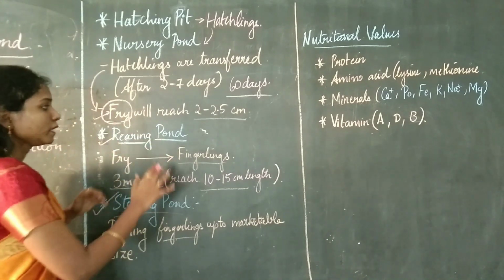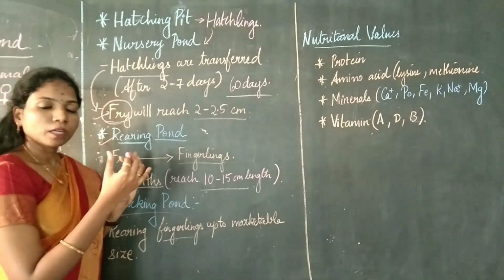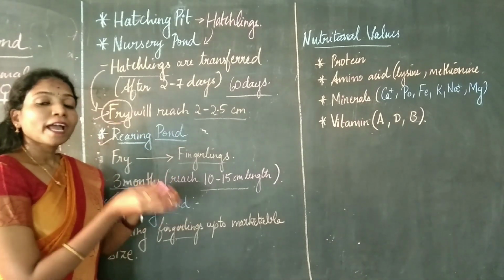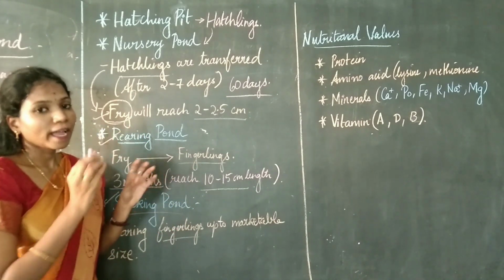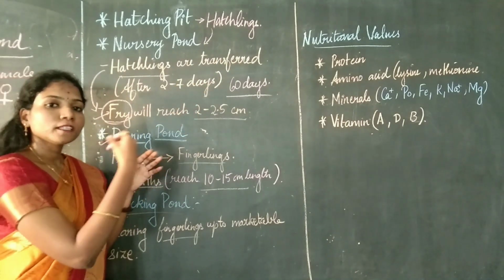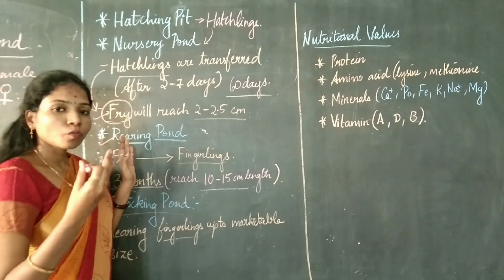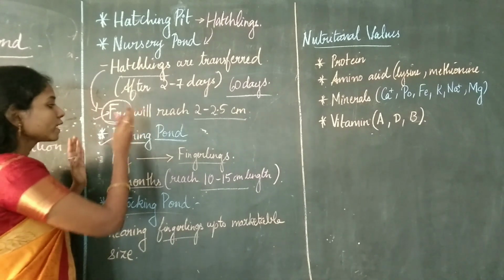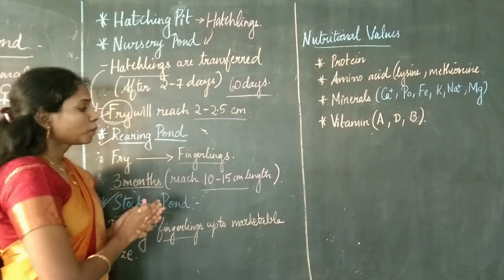Okay, so what is happening? The fertilized egg is getting transported into the hatching pond. In the hatching pond, the fertilized eggs are hatching out, and the fertilized eggs which have hatched out, we will call a hatchling. And then these hatchlings will be transferred onto the nursery pond, and in the nursery pond, they are going to be developing into what is called the fry. Okay, then this fry will be transferred onto the rearing pond,